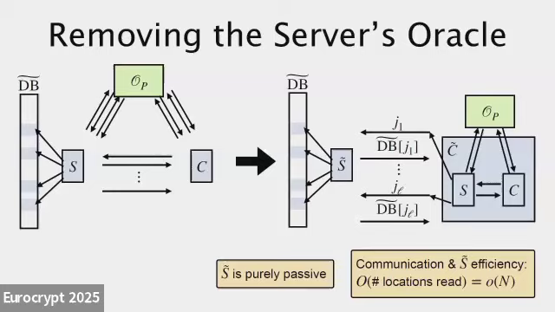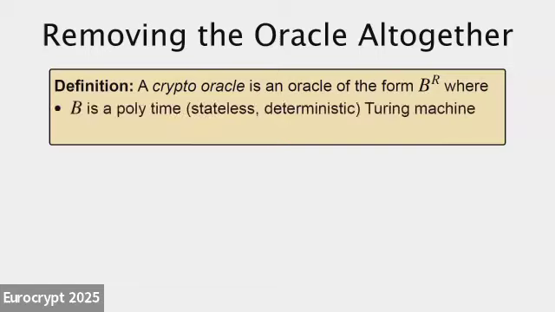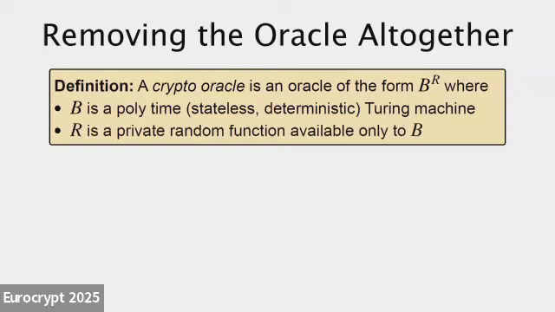Okay, so now we've removed the oracle from the server, and so now we want to go on to this next step of removing the oracle altogether. First I need to tell you what this notion of nice that I referred to before is. The definition here is something called a crypto-oracle. So it's an oracle that's of this nice form. It's B to the R, where we think of B as being just some polytime Turing machine that itself has access to a secret random function that only it can touch. So R is some private random function that B has access to, and the only interaction with R that an outside party can have is through B. B gets to mediate how other people interact with R.